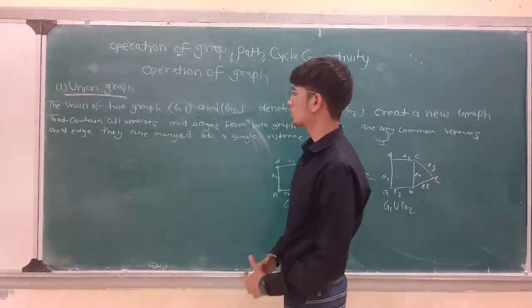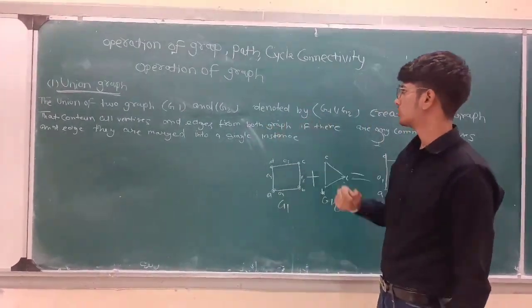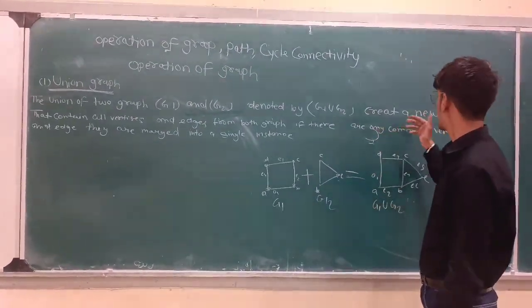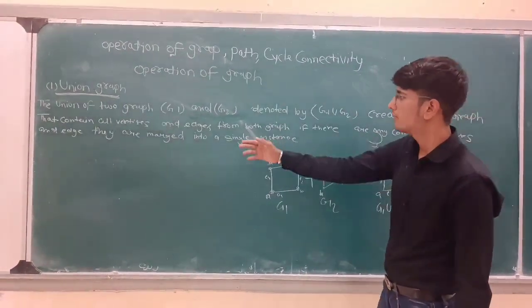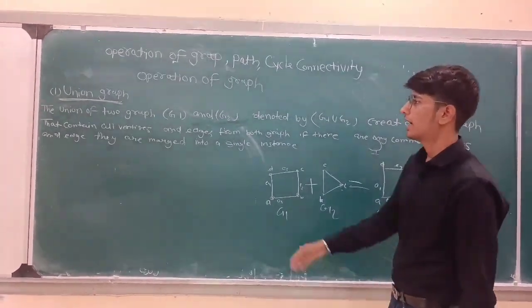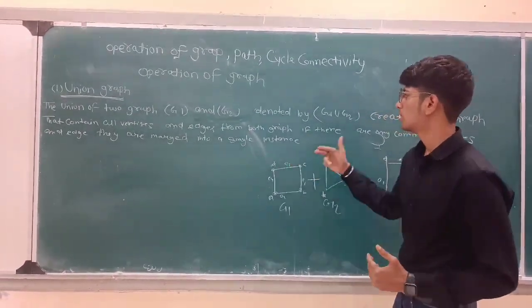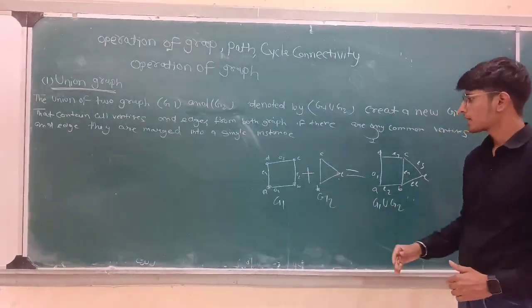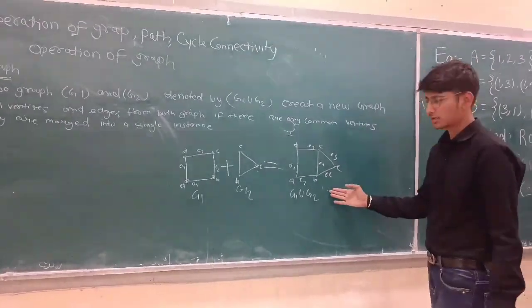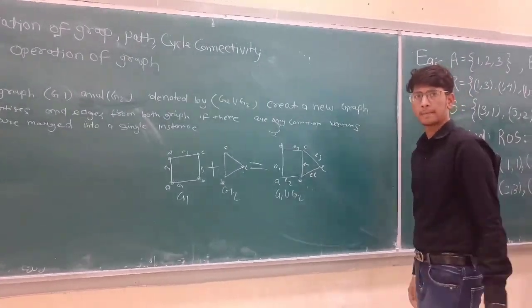The union graph of two graphs, G1 and G2, denoted by G1 union G2, creates a new graph that contains all vertices and edges from both graphs. If there are any common vertices and edges, they are merged into one instance. That is, G1 and G2 are connected. So the result is G1 union G2.